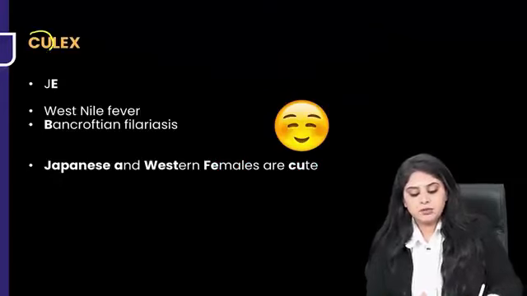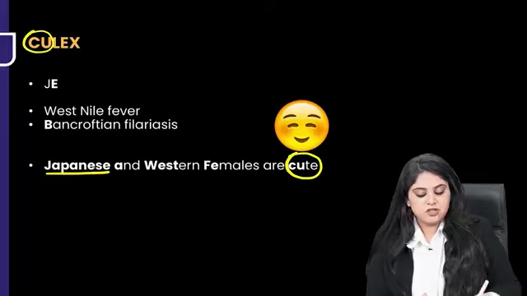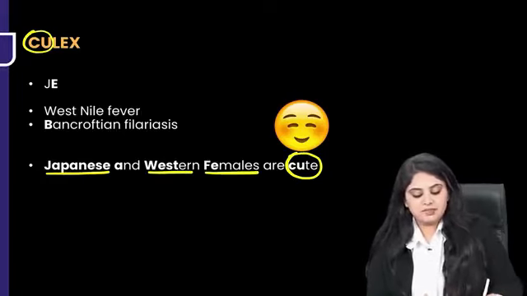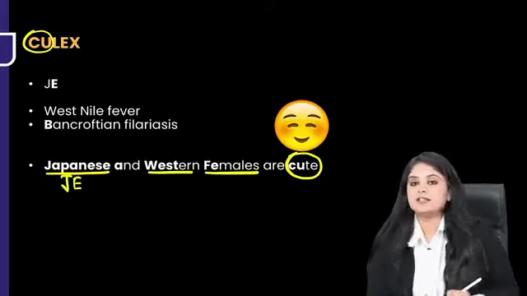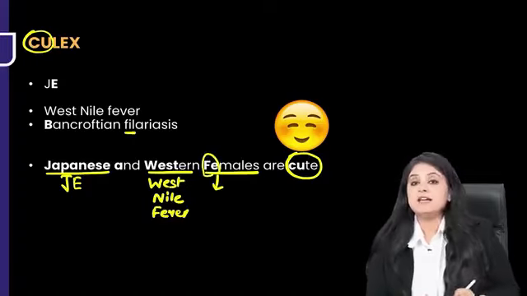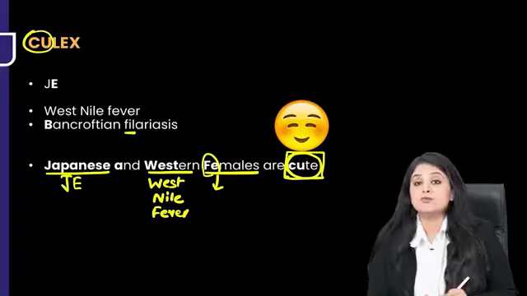Whereas what is associated with Culex? So remember, Culex I have learnt as "cute", and we have learnt "Japanese and Western females are cute". So Japanese, of course, will be Japanese encephalitis. Western, of course, will be West Nile fever. So these are quite simple. And finally, females: you are going to learn F for filariasis, Wuchereria bancrofti. These are all transmitted by "cute" for Culex.